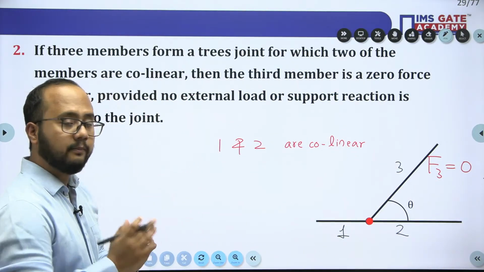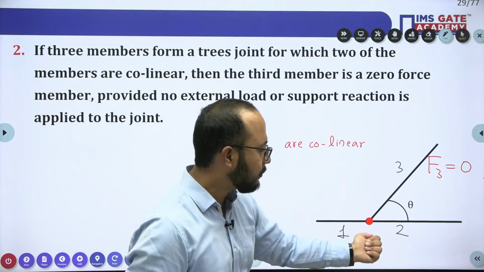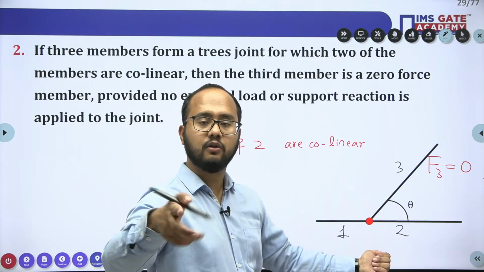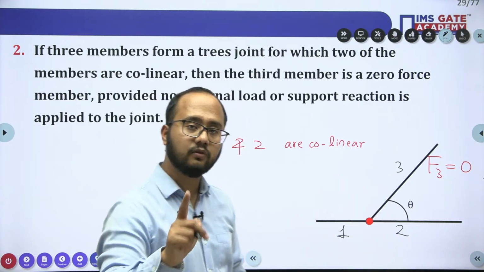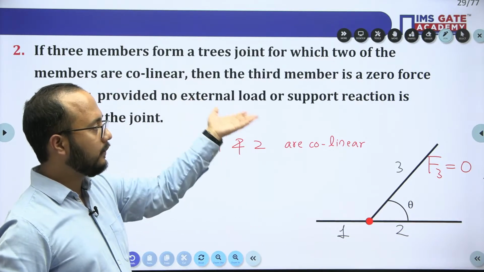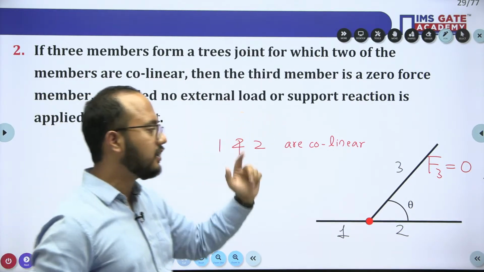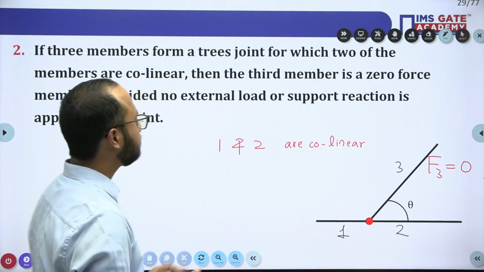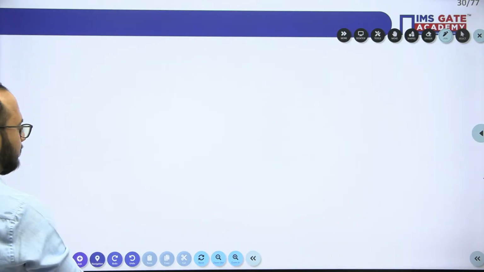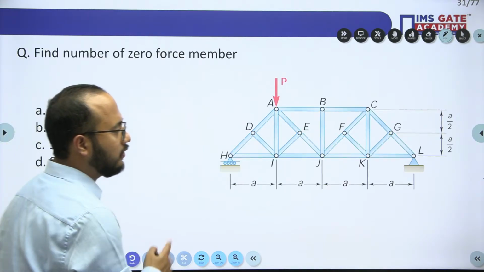But again, the condition is the same: no support reaction, no external loading should be there at the joint. That is the prerequisite for the validity of this particular condition. What is the requirement here? No support reaction, no external load, right? So I hope the concept is clear. Now directly we'll move on to the numerical.